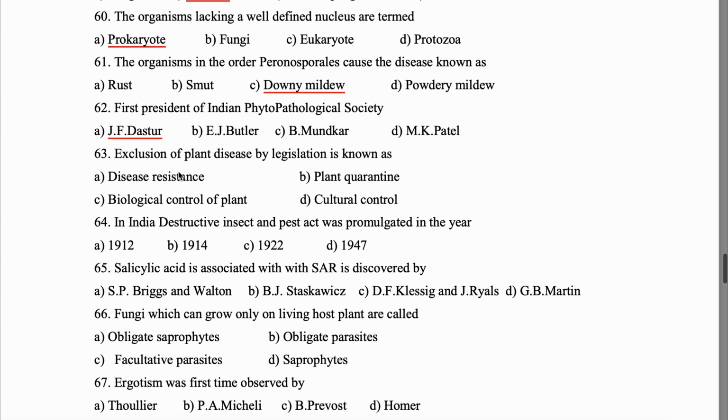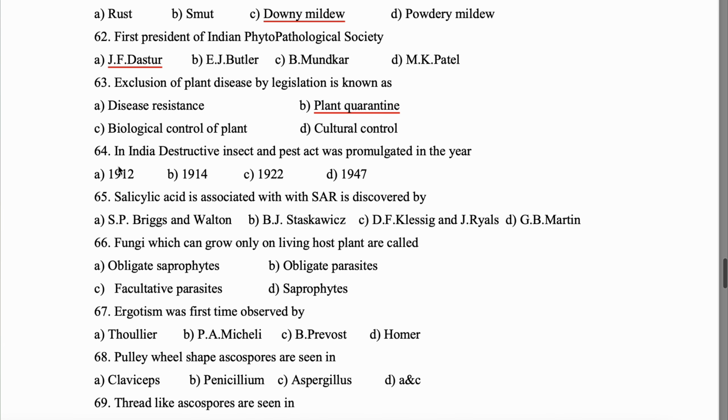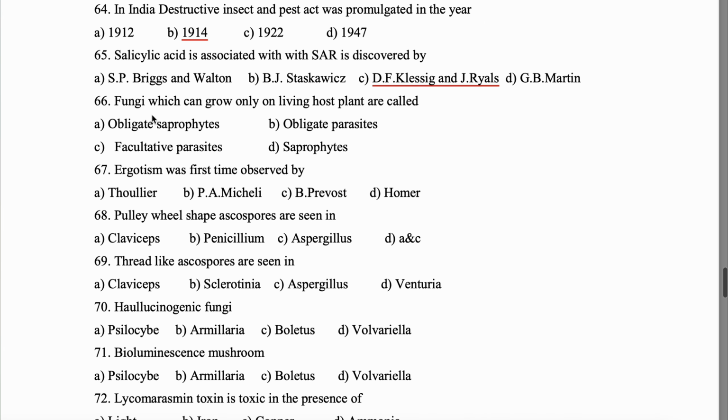Question 63. Exclusion of plant disease by legislation is known as plant quarantine. Question 64. In India, Destructive Insect and Pest Act, which is called DIPA, D-I-P-A, was promulgated in the year 1914. 65. Salicylic acid is associated with SAR, is discovered by Craigs and Ryals. Question 66. Fungi which can grow only on living host plant are known as obligate parasites.